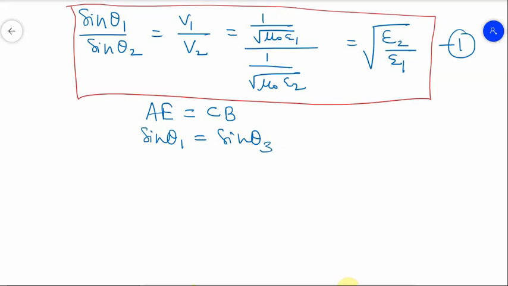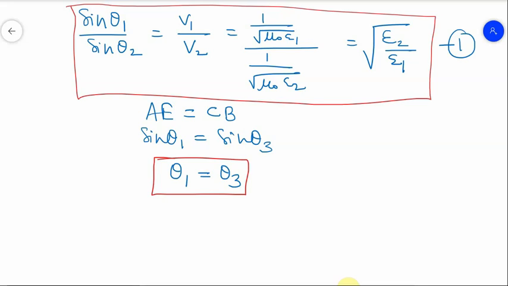From here if we compare, your theta 1 is also equal to theta 3. So the angular relation will be similar. That is, the angle of incidence is equal to theta 3, which is your angle of reflection. So the angle of incidence is equal to the angle of reflection.